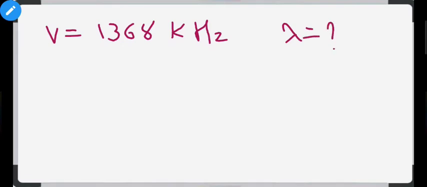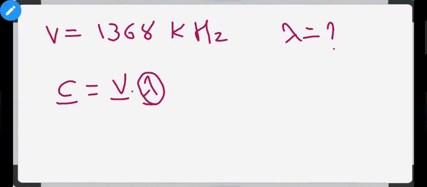So as mentioned earlier, the relationship between the speed of light, or constant c, is that c is equal to wavelength times frequency. That means frequency ν into wavelength λ. Now we know that c is a constant value and the value of ν is already mentioned, so we need to find λ in this case. So our equation will be λ is equal to c upon ν. Now we already know the value of c, and the value of ν is mentioned here.